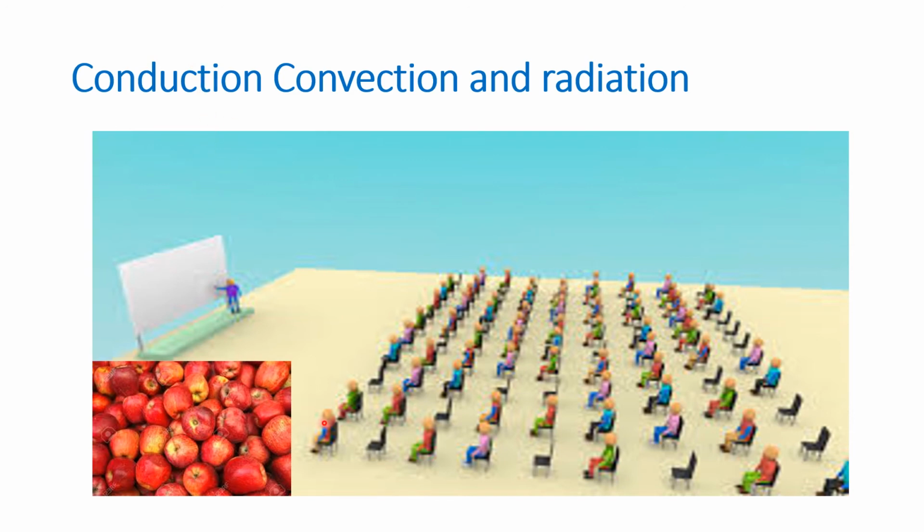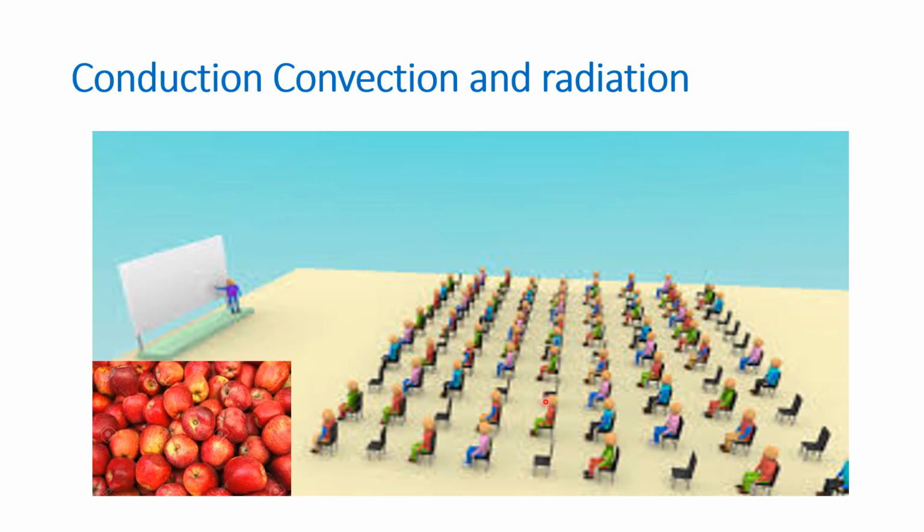When one molecule gets heat, it will transfer it to another. It will transfer it to another. From molecule to molecule, when the heat transfers, we call it conduction. When one particle comes, takes the heat and moves to the other end, then another particle comes, takes the heat and goes to the other end.